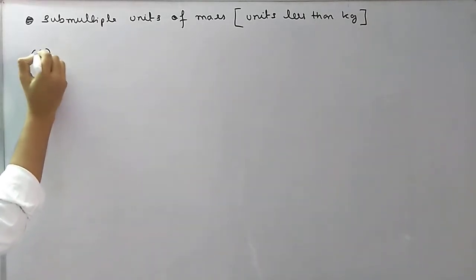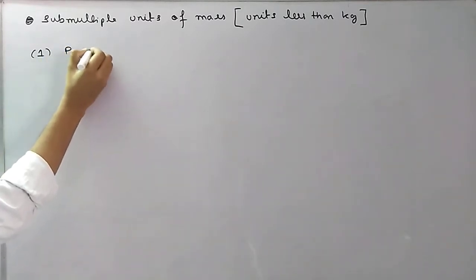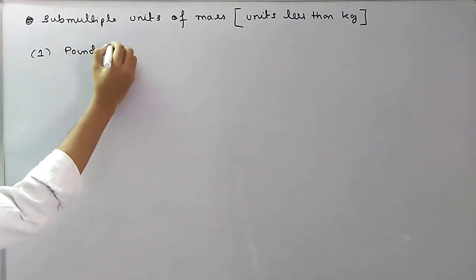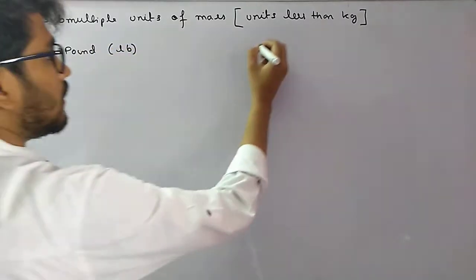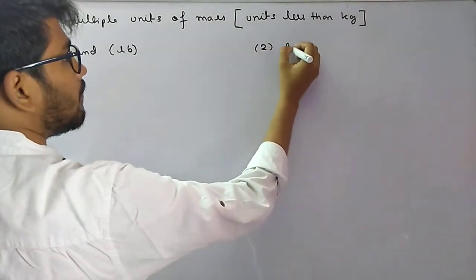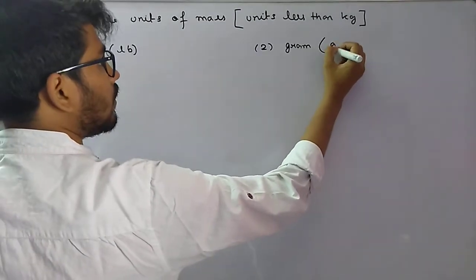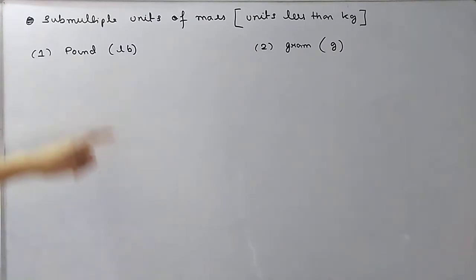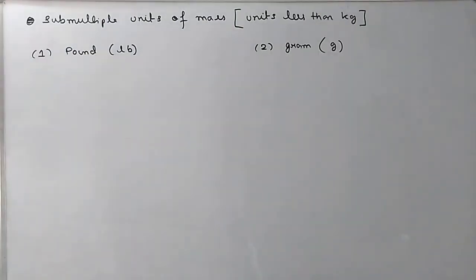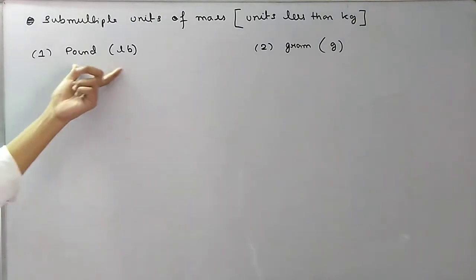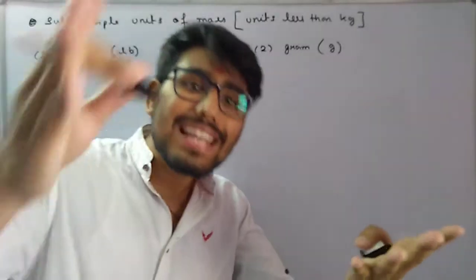One is pound, P-O-U-N-D, which is represented by the symbol LB, and another one is gram, which also happens to be the CGS unit of mass. Pound is the FPS unit, gram the CGS unit. Now these units are less than kg.